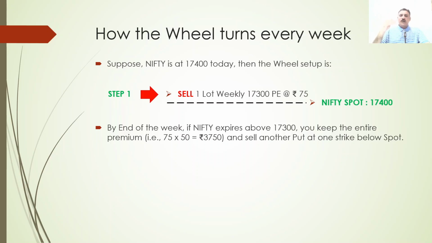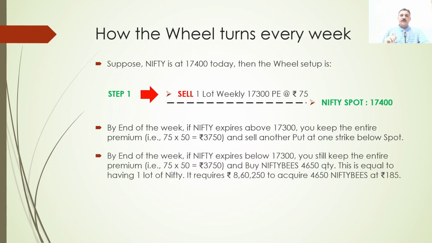Or you can sell 1 or 2 strikes below. Either sell the 17,300 again for the next week, or you can go 17,350 or 17,250, whichever level is comfortable with you for the premium you are going to collect, okay?